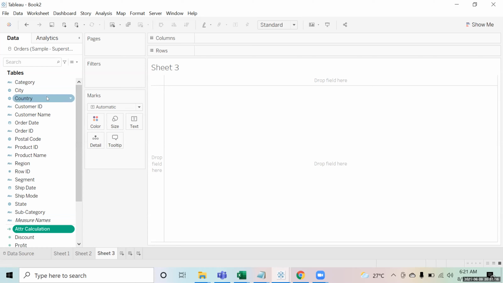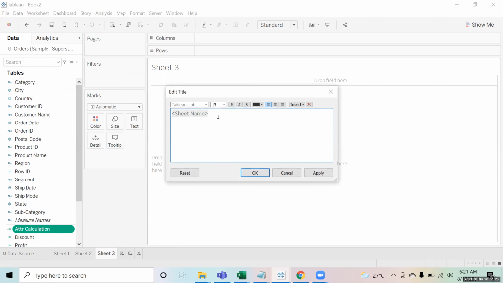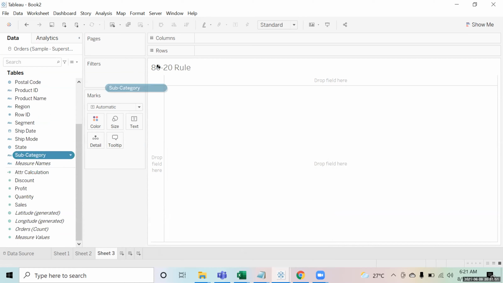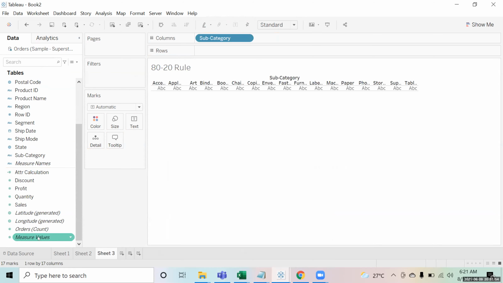Suppose I want to see which are the categories which contributed to the 80% of the sales. That is where that Pareto rule is used, basically the 80-20 rule. The Pareto rule says that basically there are 20% of the items that contribute to the 80% of the work done. So suppose I want to figure out which subcategories are contributing to the 80% of the sales. I'll just make a chart. Let's pick subcategory, because subcategories are higher in number, and I make that chart over here.